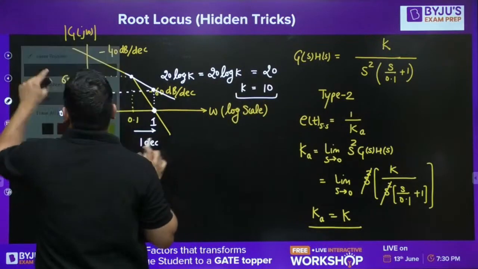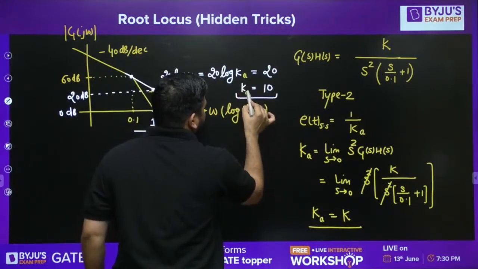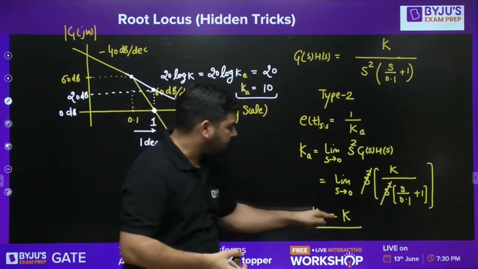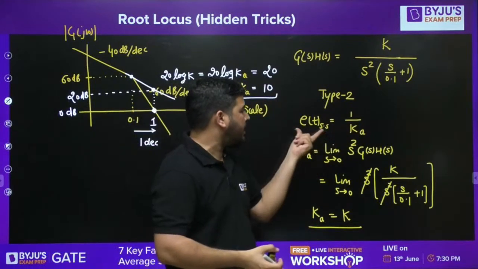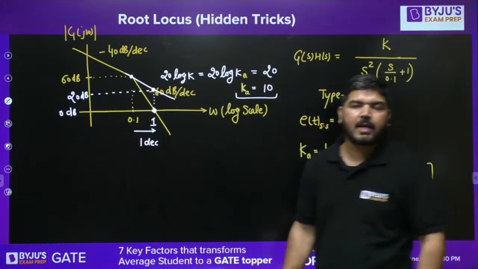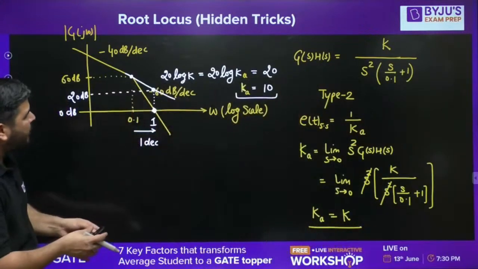So the method is same everywhere. I hope it is clear, guys. Once you get this KA, you can put it here and calculate the steady state error. Okay, so it's easy peasy. It's again easy peasy.